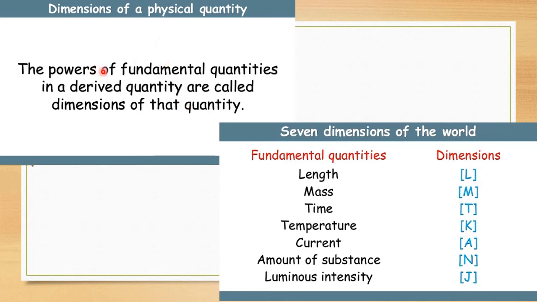The powers of the fundamental quantities in a derived quantity are called the dimensions of the quantity. For length, L; for mass, capital M; time, capital T; temperature, Kelvin K; current, A; amount of substance is denoted by N; and luminous intensity is denoted by capital J. These are the 7 dimensions.